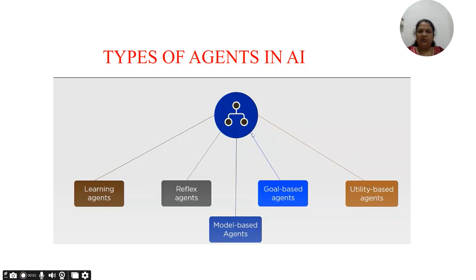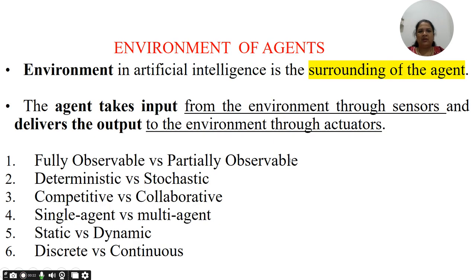Hello everyone. Today we are going to see types of agents in artificial intelligence. So there are different types of agents that we can use in artificial intelligence. They are learning agents, reflex agents, goal-based agents, model-based agents, and utility-based agents. So we'll be seeing all of them one by one.